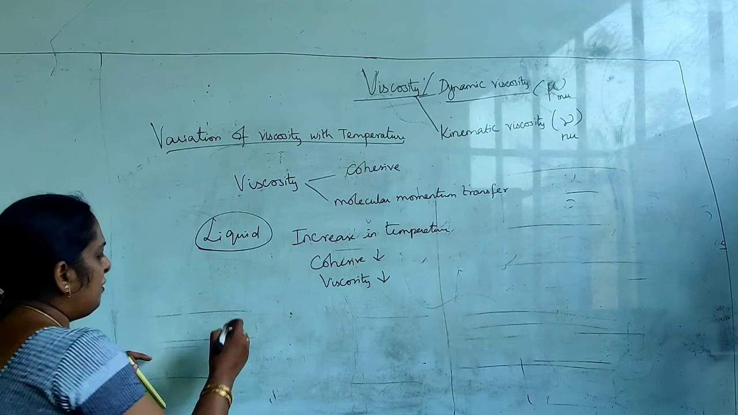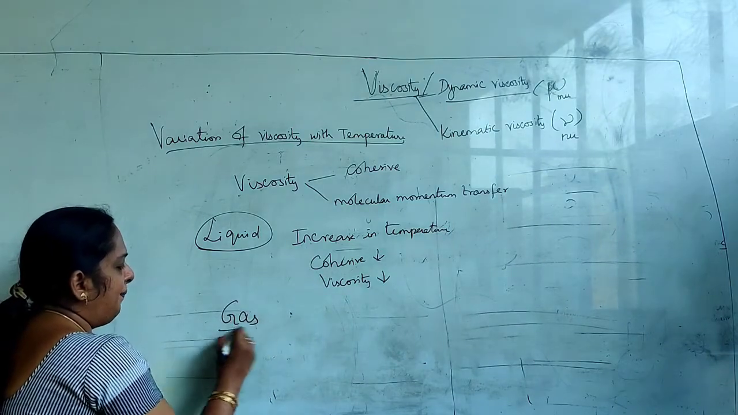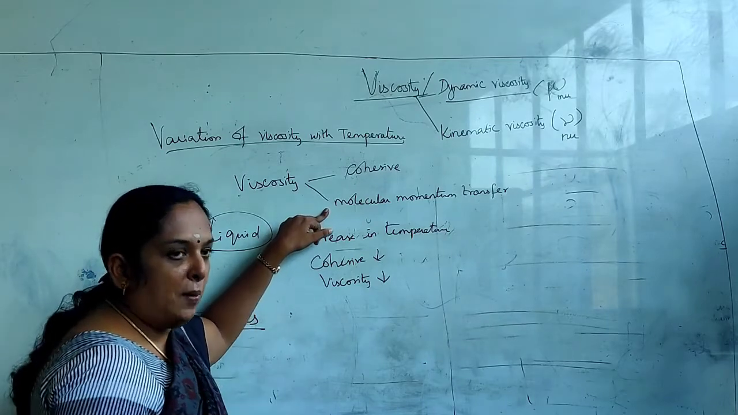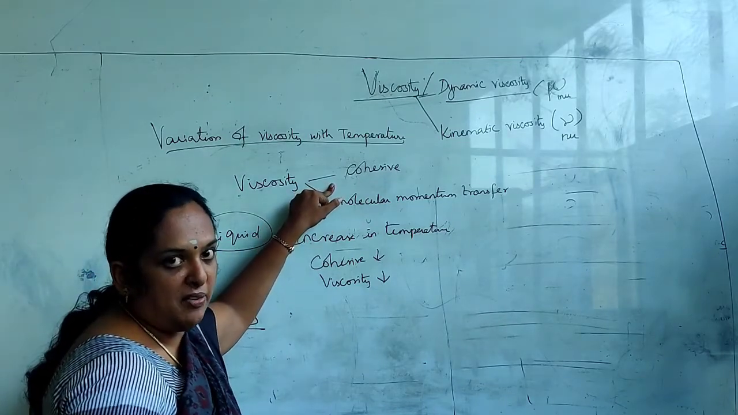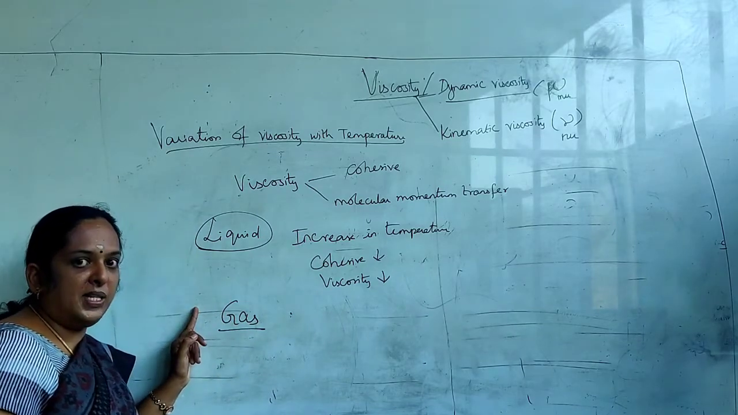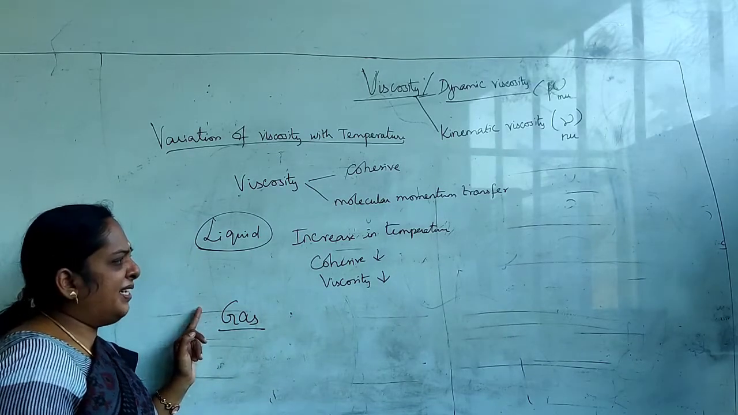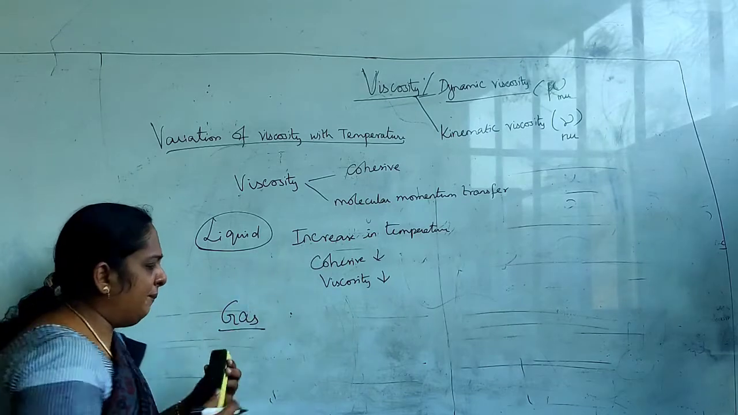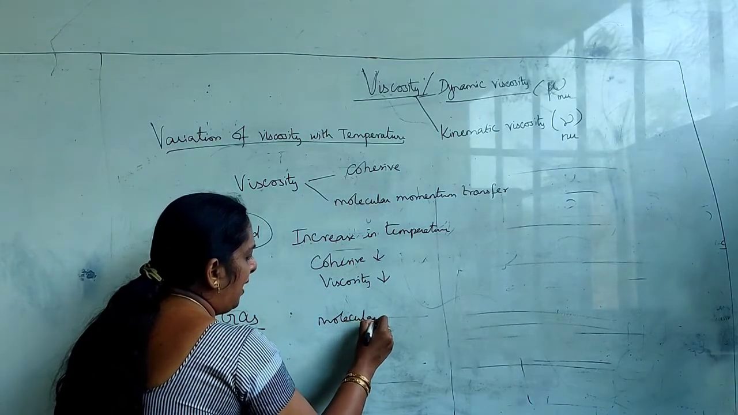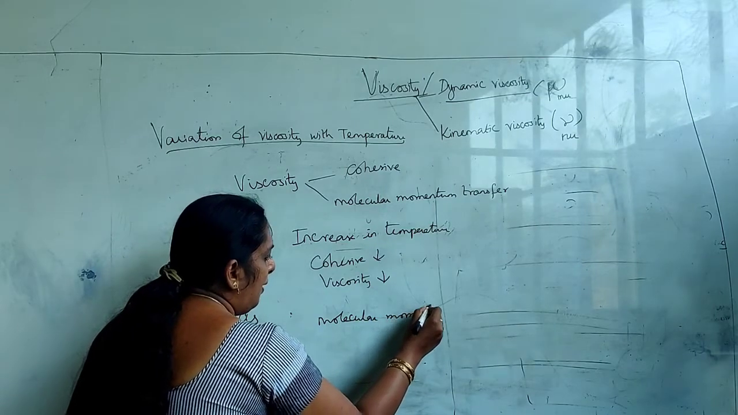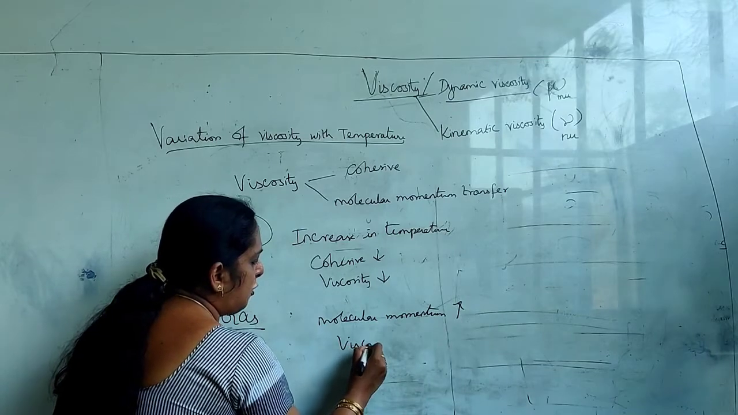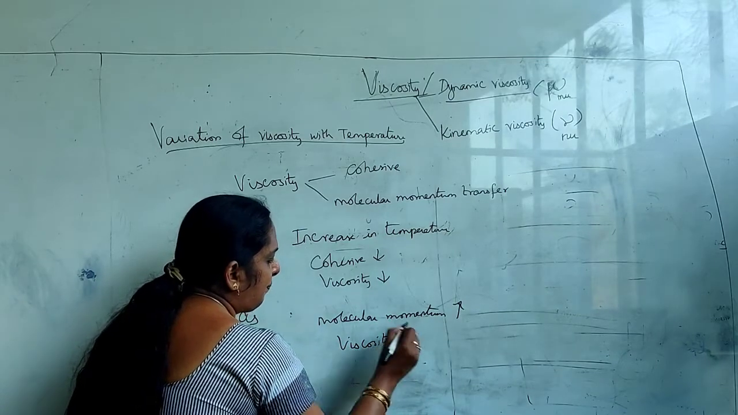Here the cohesive forces already predominate compared to the molecular momentum transfer in case of liquids. Suppose it is in case of gas, this is reverse. That is, molecular momentum transfer will predominate compared to the cohesive forces. So when molecular momentum transfer predominates, with the increase in temperature there is no change in the cohesiveness. It keeps the same, only the molecular momentum transfer will be increased. So what happens here? The viscosity also increases.